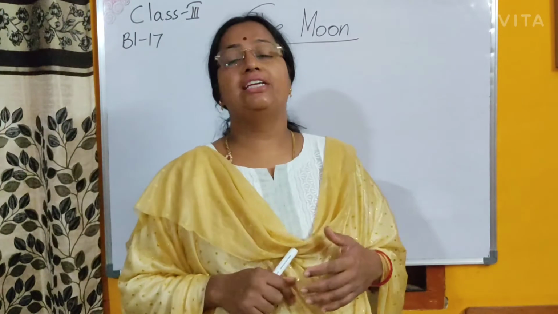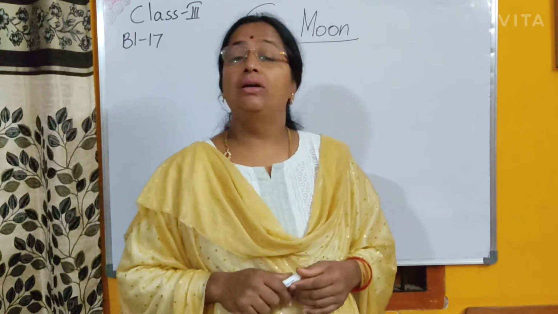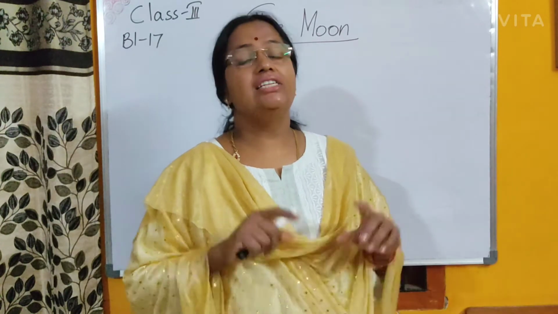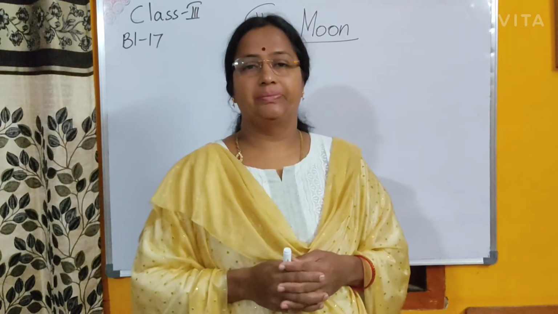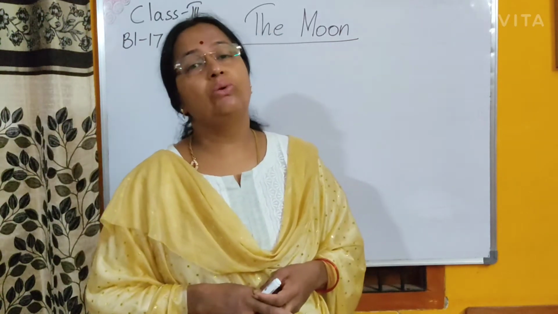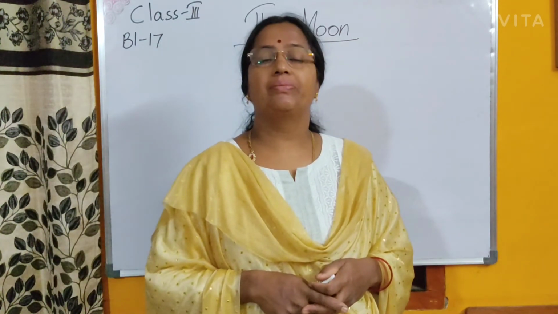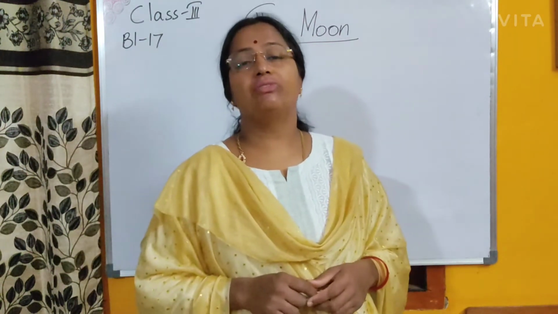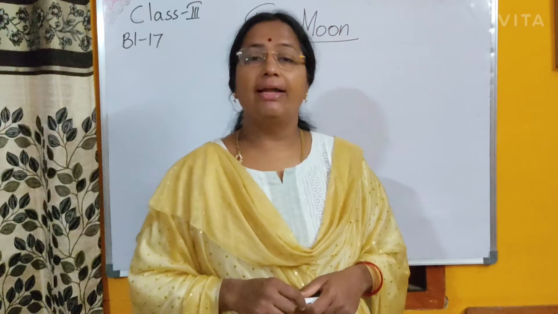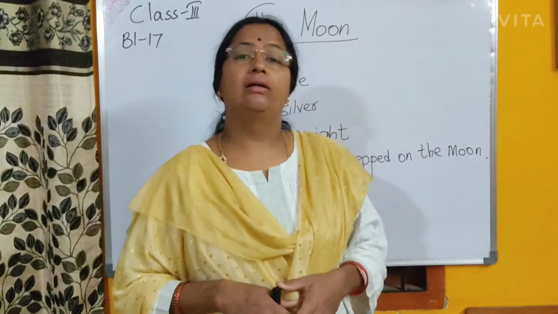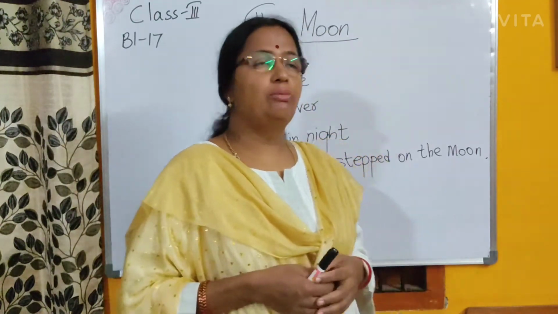The next topic is the moon. We see the moon in the night sky. It is round and silver in color. We enjoy the moonlight. But do we see the moon always round in the sky? No. From the earth, we see different shapes of the moon. Right? Now, let us learn some facts about the moon. Some important points about the moon.